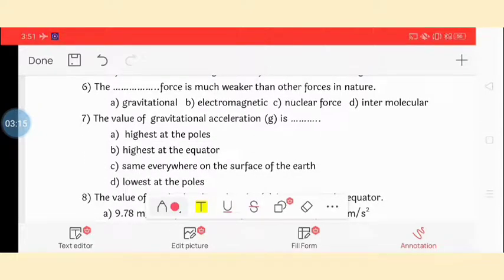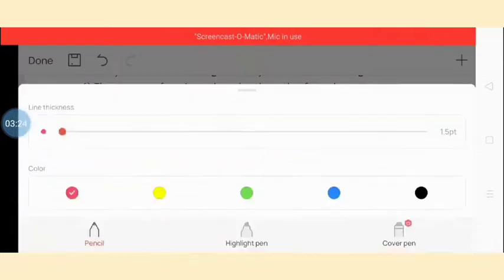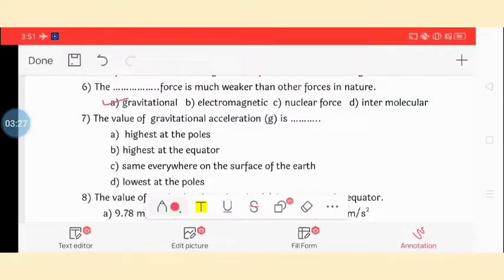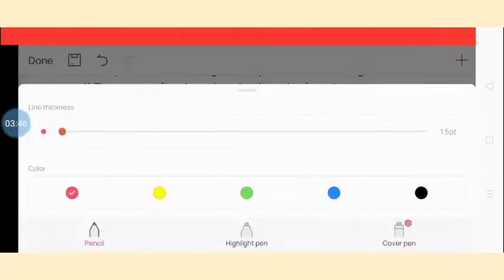Sixth question. The dash force is much weaker than other forces in nature. So the gravitational force is the weakest force. Question 7. The value of gravitational acceleration G is: highest at the pole, highest at the equator, same everywhere on the surface of the earth, lowest at the pole. So the answer is highest at the poles. Option A.